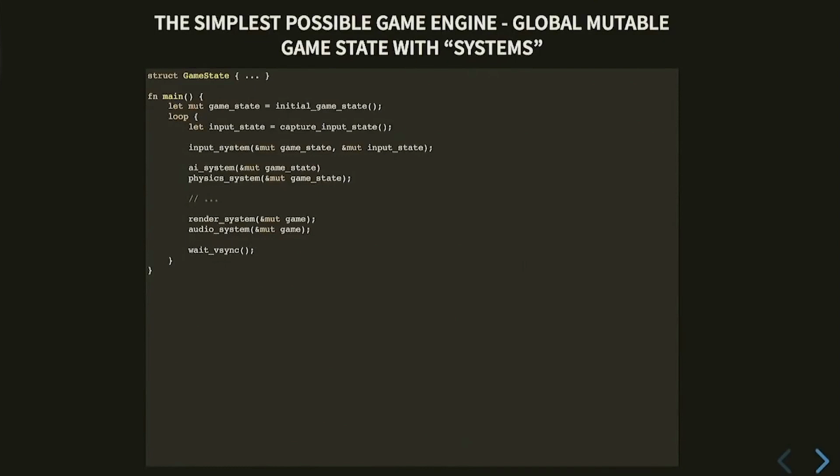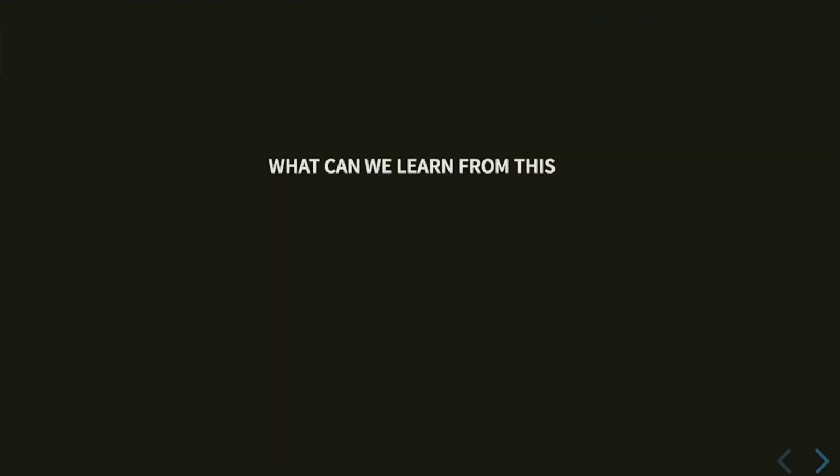So then you repeat. So this is the simplest possible game. You can't even call it an engine. You make a game state, you run a bunch of code over it, repeat. So what can we learn from this ultra simplistic example? One, I don't necessarily recommend you make a game this way. But you could make a game this way. I promise you can make a game this way because I've seen them.